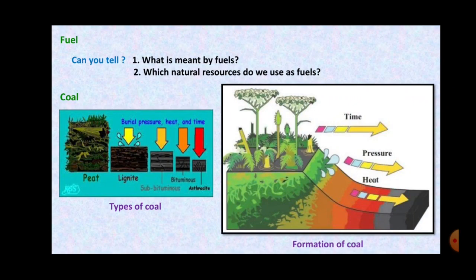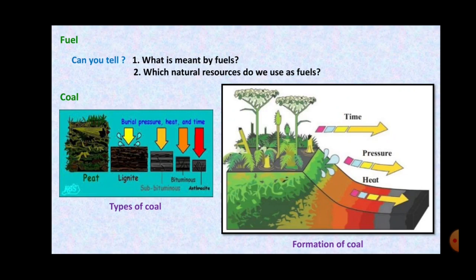Now, how is the coal formed? Millions of years ago, when the forests got buried under the earth in the deeper layers of soil, they were deposited there, and due to the high pressure and the high temperature, which is coming in the form of the sun's heat, these buried plants and trees slowly transformed into fuel, and thus the coal was formed under the lower layers of earth, and it is a fossil fuel.